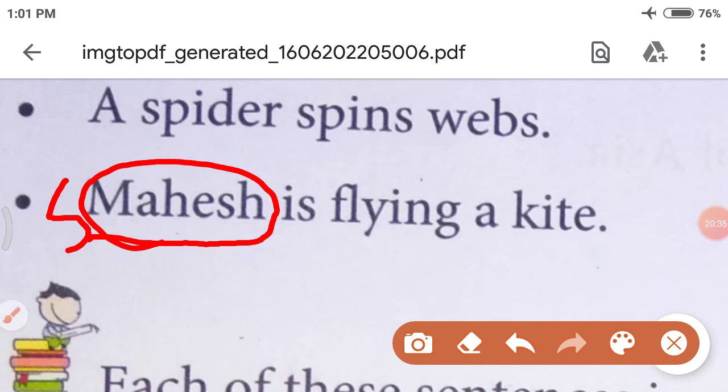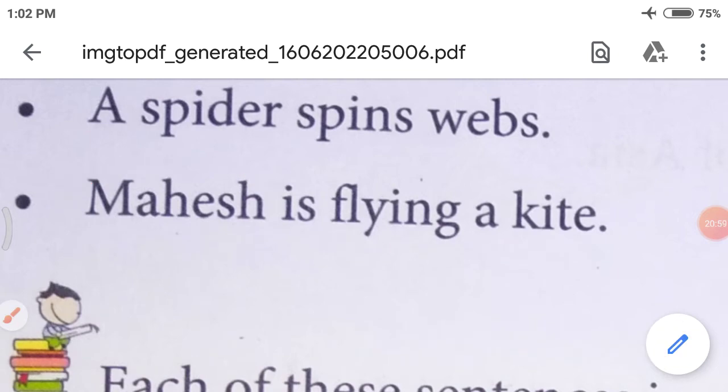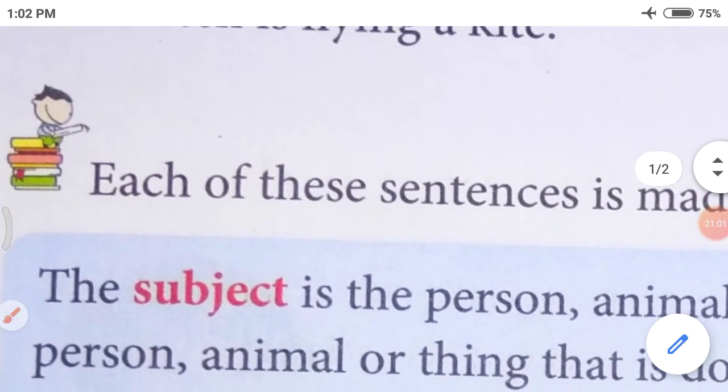Right? So, is flying a kite is called a predicate. Is flying a kite is the information about the subject, about Mahesh. So, we will write P for the predicate. Understood? Okay. So, now, it must be clear to you what is the subject and what is the predicate.